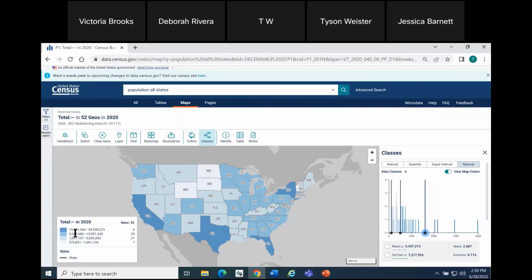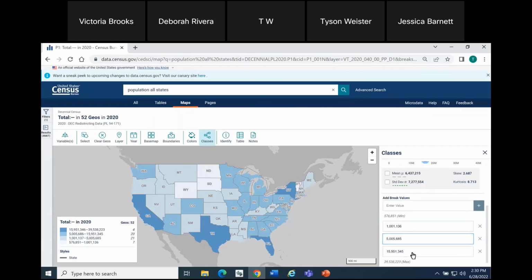Let go. Notice that my legend on the left has been updated. The value doesn't say 10 million anymore. It reflects where I dropped that histogram bar. And the text box has been updated as well. So those are the two options available to you to create manual breaks.